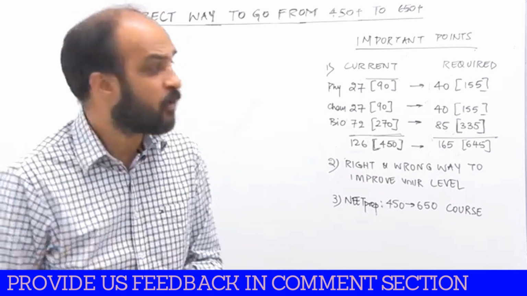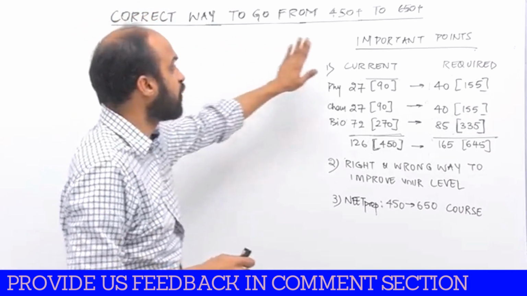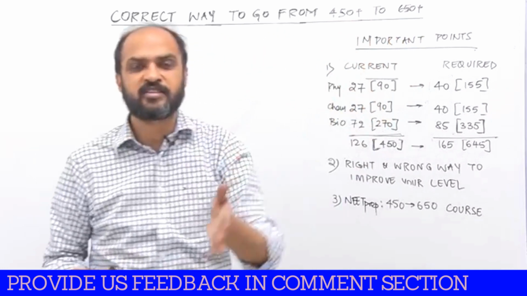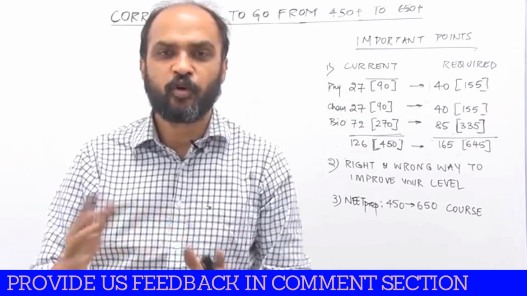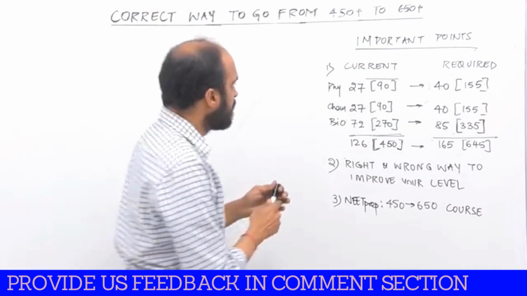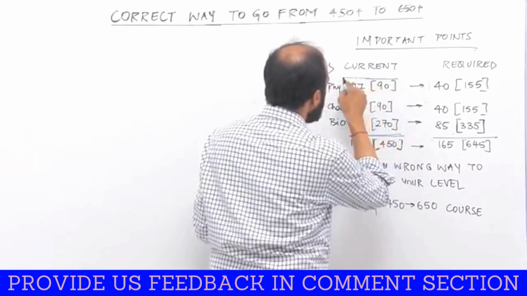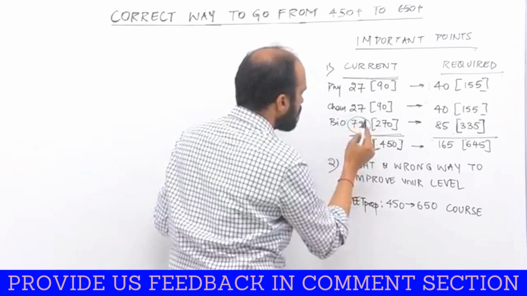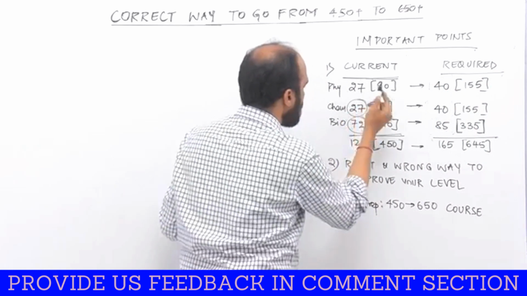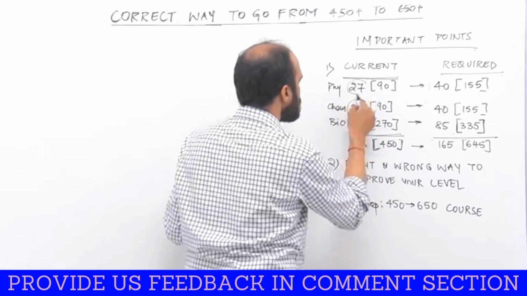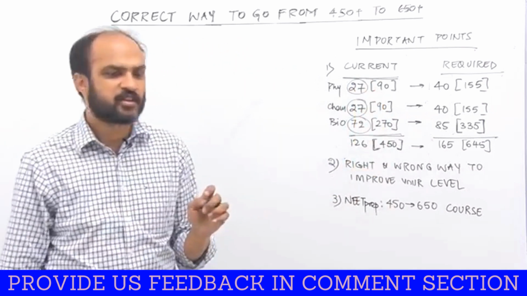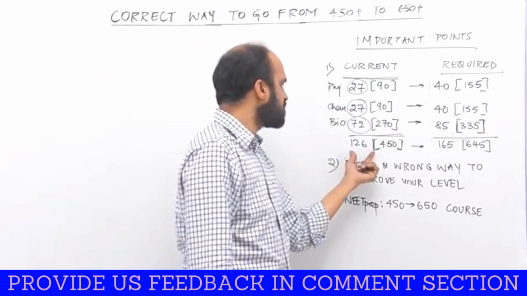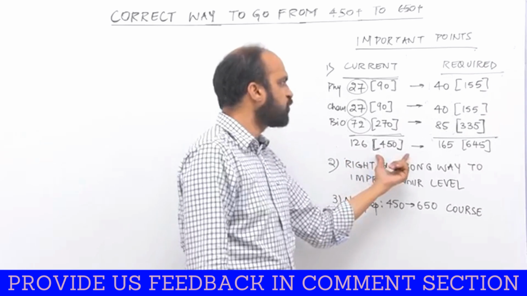In this video, I want to discuss with you the correct way to go from 450 plus to 650 plus. If you are getting slightly more than 450, this is how it would typically look for you. You will be getting around 70 to 72 correct in bio, around 25 to 27 correct in chemistry, and 25 to 27 correct in physics. This will add up to 125 or 126 correct questions, around 450 marks.